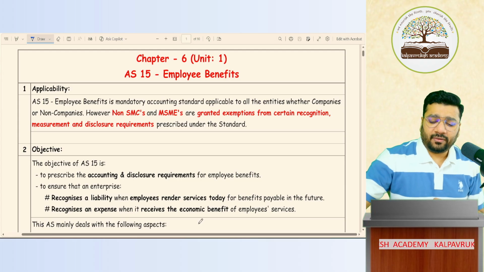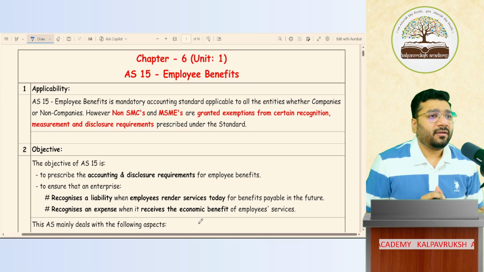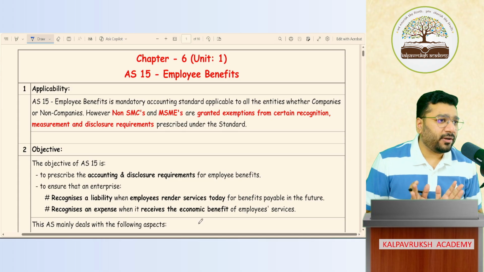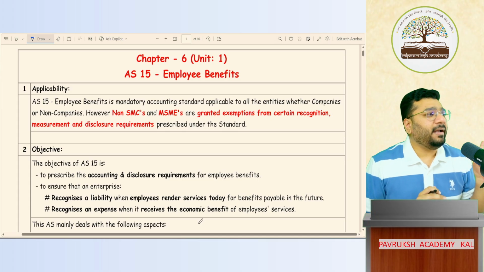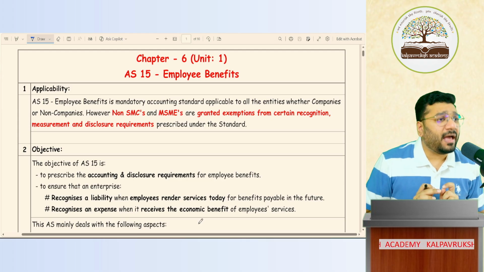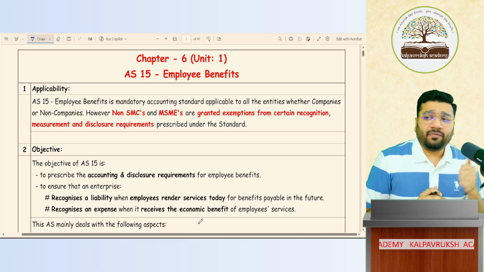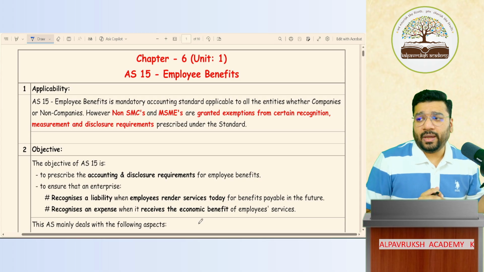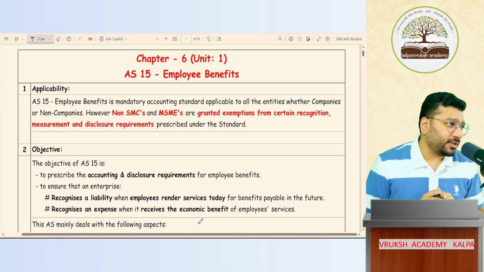But we are not in a hurry. We will understand each and every topic very comfortably. Aram se will do it. So there is no panic, there is no chaos at all. And this topic is very, very important from MCQ perspective as well, right? In a couple of attempts, this has been asked as a part of compulsory question. So there is no way one can skip this topic and go for the examination, right?